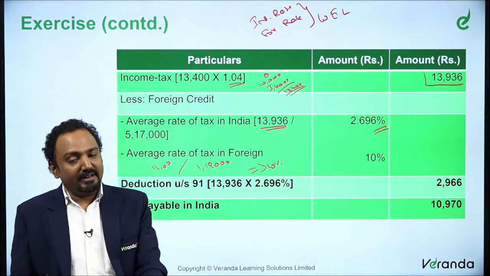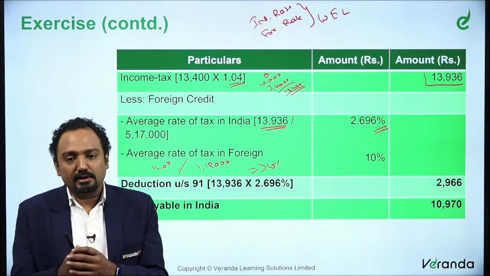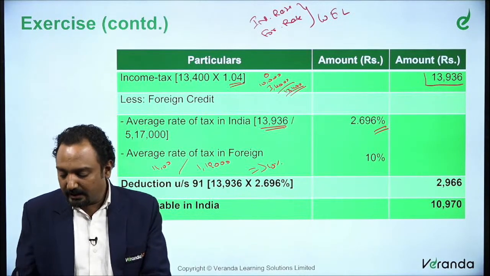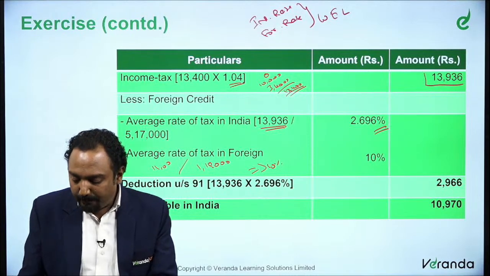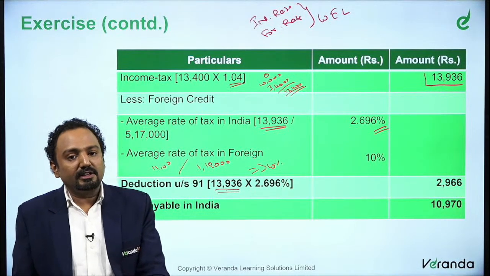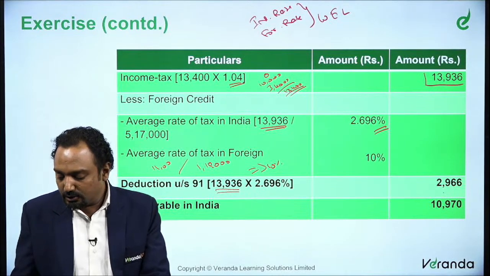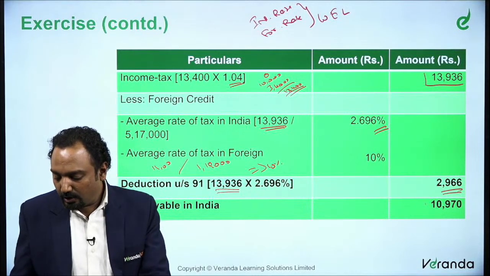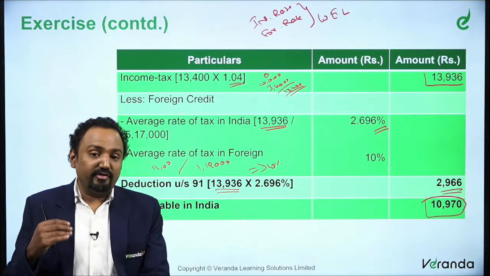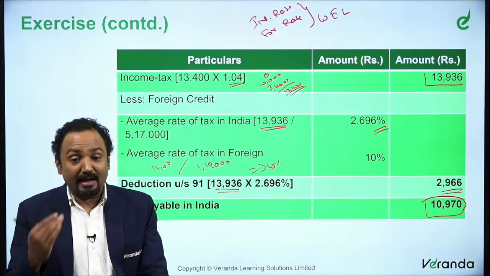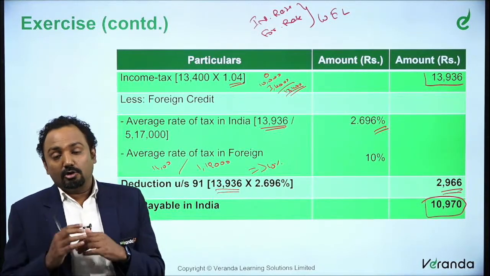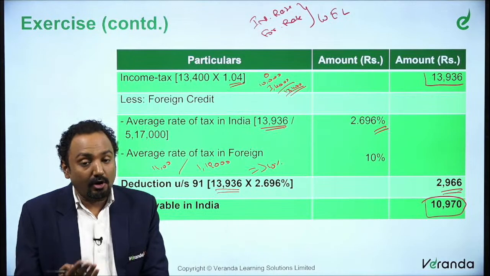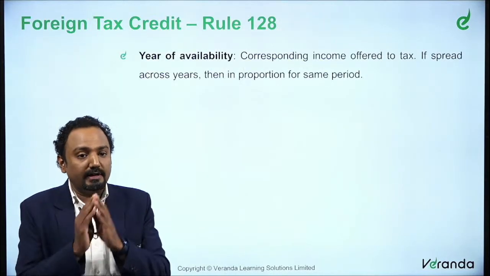So that's the rate of foreign tax credit, whichever is lower. It's not a big math, right? So whether 2.696 is lower or 10% is lower. So you take this 2.696%, apply that on 13,936, you get this 2,966. So this much is what you claim as deduction under section 91. So the difference, that is the rest of the tax, is what is actually payable in India: 10,970. So hope you are very clear with this particular way of working out section 91, on how you actually find the foreign tax credit.